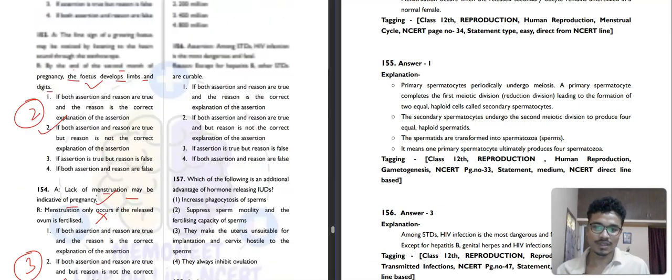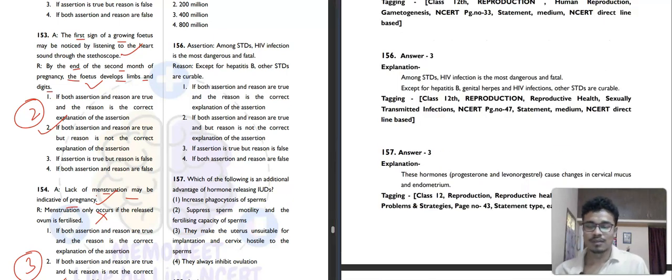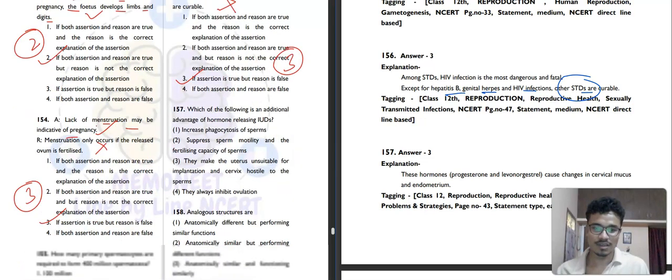Then 156. Again assertion reason. Among STDs, HIV infection is the most dangerous and fatal. Okay, this is the correct one. Except for hepatitis B, other STDs are curable. No, except for hepatitis B, genital herpes and HIV, other STDs are curable. So these three diseases cannot be cured. So the third option is our correct answer. Again, it is an assertion reason.